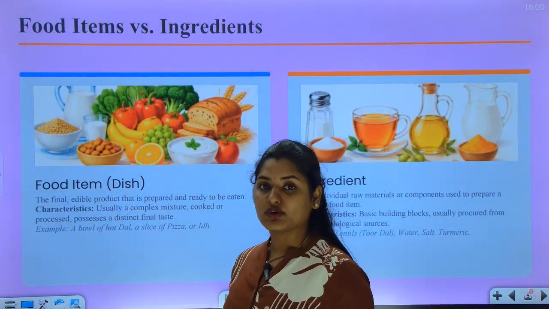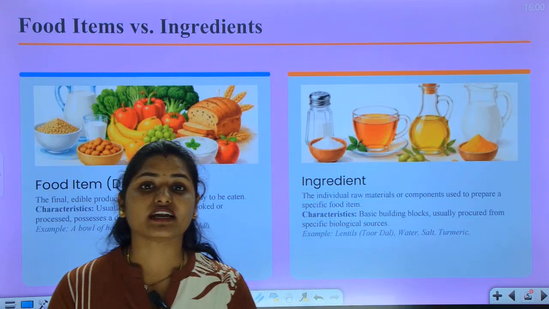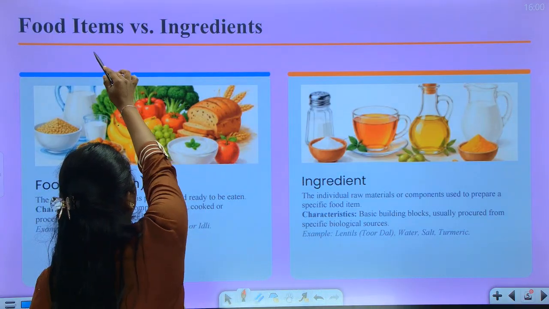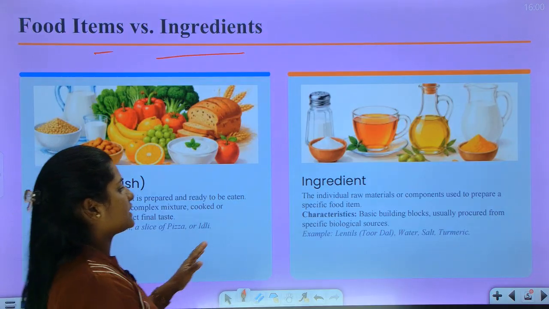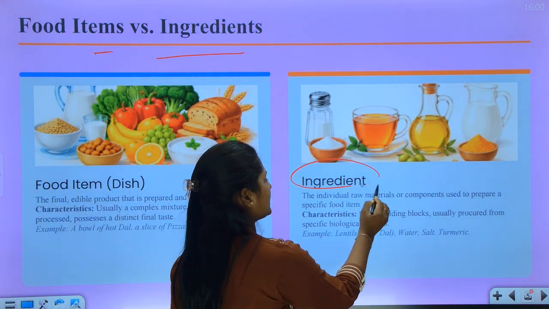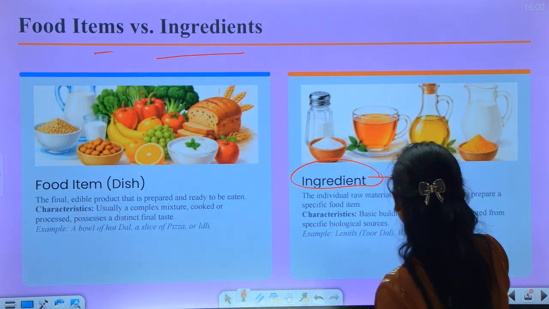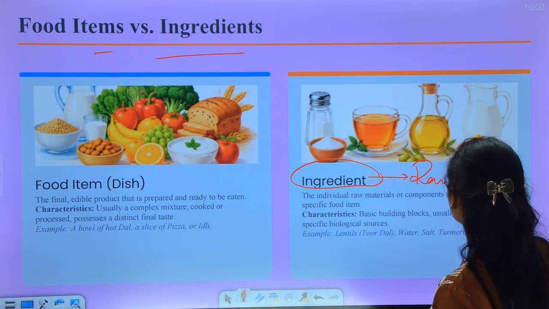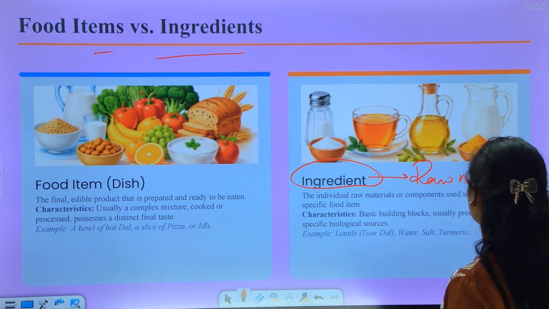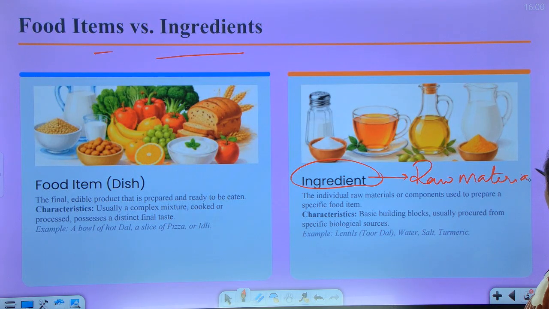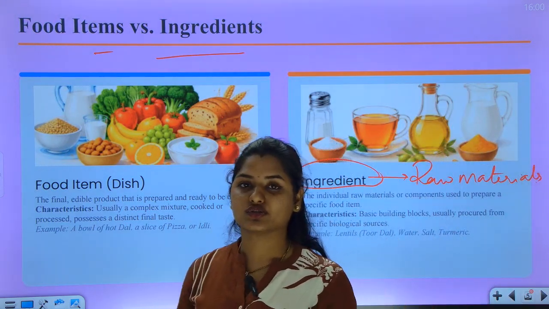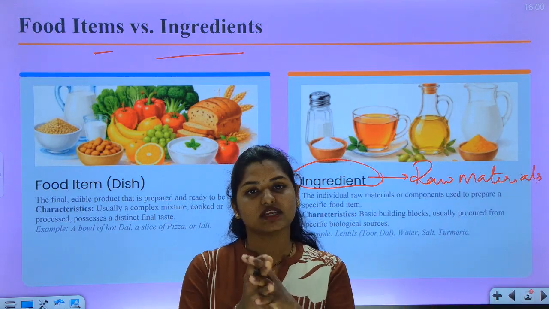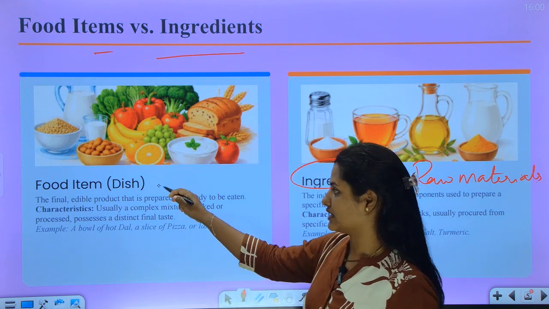Next, here you will learn about the difference between food items and ingredients. What is a food item and what is an ingredient? Coming to the first, ingredient. An ingredient is the raw material or component which is used to prepare a food item. So all raw materials together prepare a food item.